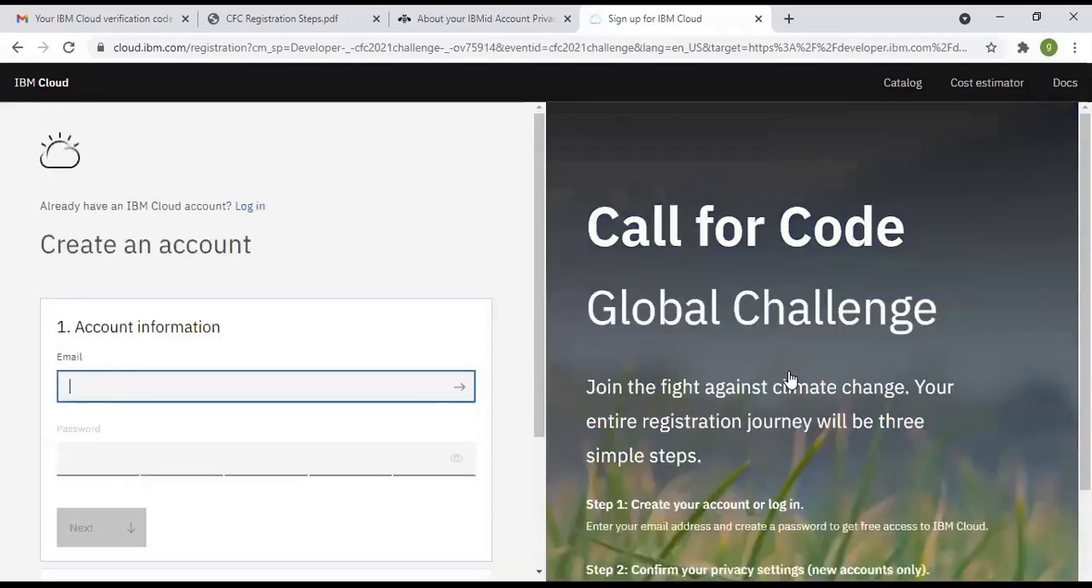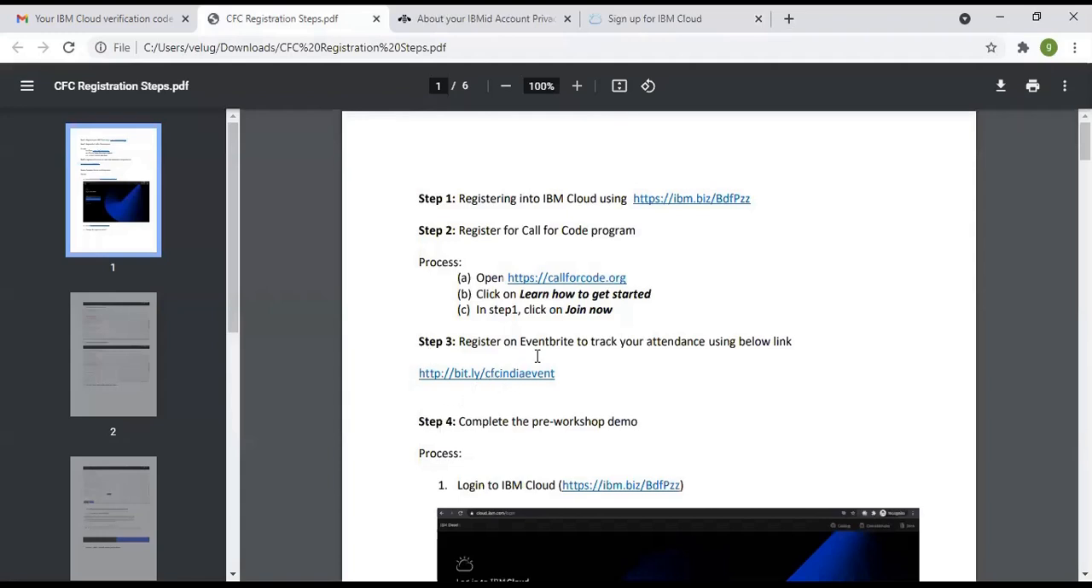Very simple. Just with our credentials and information here, we will register for that workshop. So here the registration is completed for the Call for Code program. Now the third step. What is the third step? Here we apply for the token for attending the workshop.